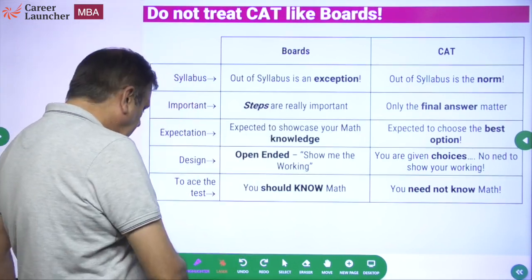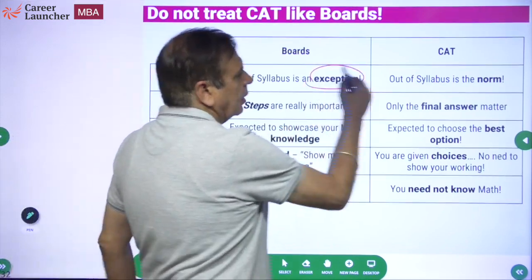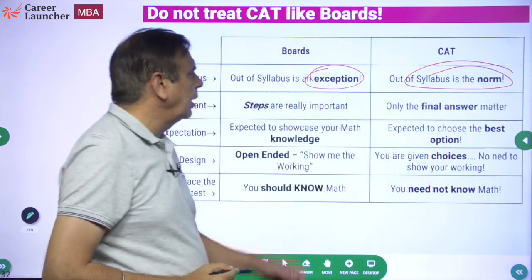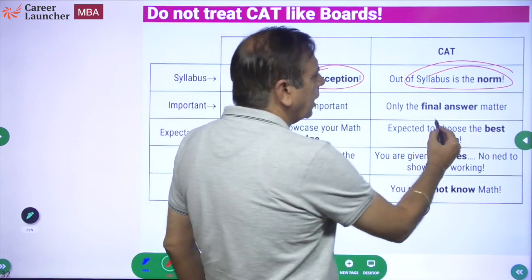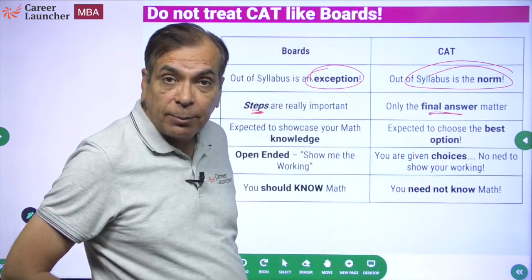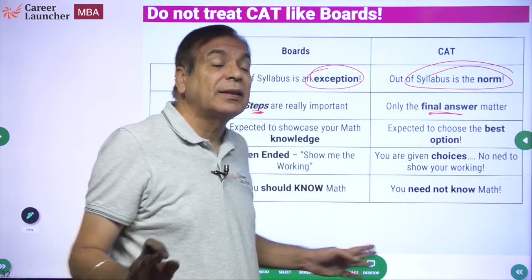Just to remind you, what's the difference between the board exams and the CAT kind of a paper? There's nothing called a syllabus out here. While your board exams have a syllabus, steps are important in your board exams. In CAT and all other aptitude exams, it is only the final answer that matters. It does not matter how you have got it.